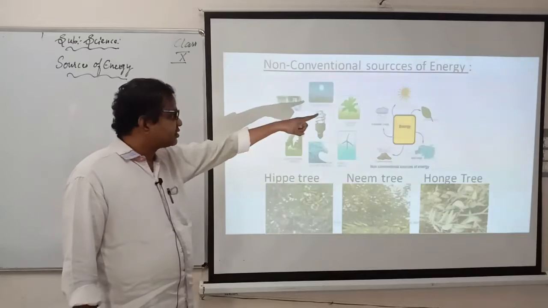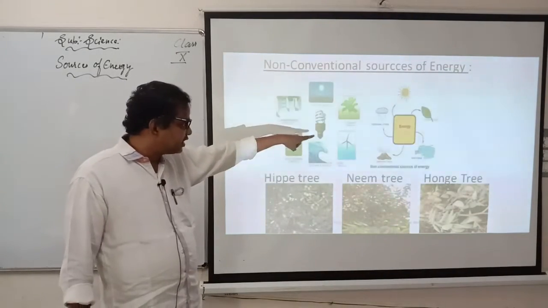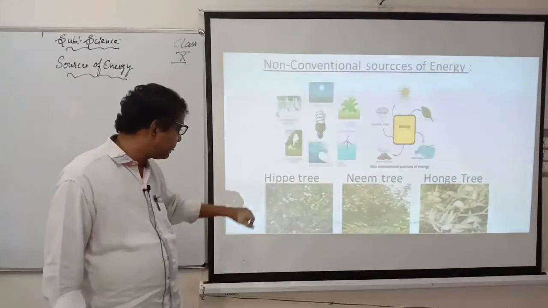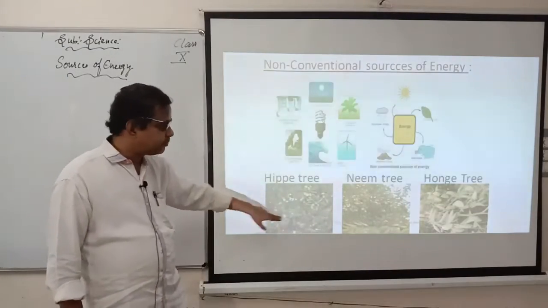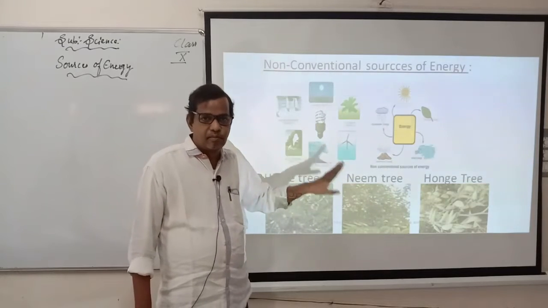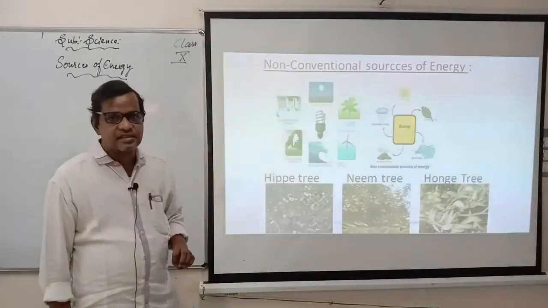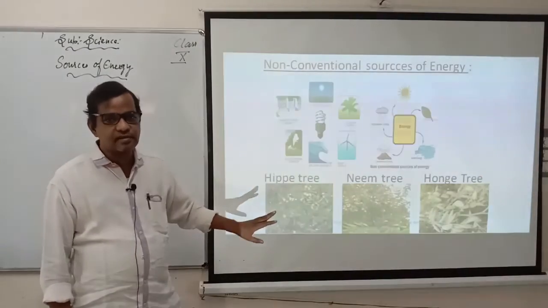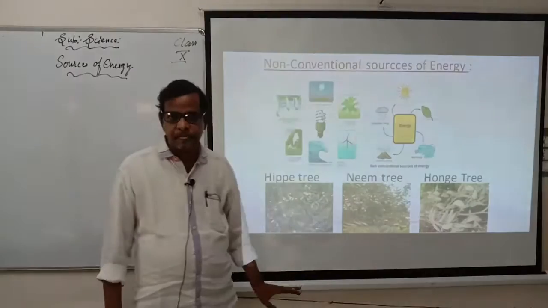And non-conventional sources of energy, the same thing he has given there. Bulb, light, leaves he has given, energy conversion given. I told you some examples of trees there: Ippe tree, Neem tree, Honge tree. See, in these three, Honge is becoming very famous now because the government is ordering to produce more Honge trees, because from Honge there is a chance of producing petrol also. But still they are going with Honge. So it is one of the most essential energy sources when compared to other energies, that is Honge. Remember the word Honge.